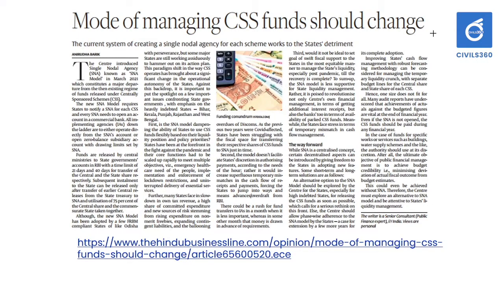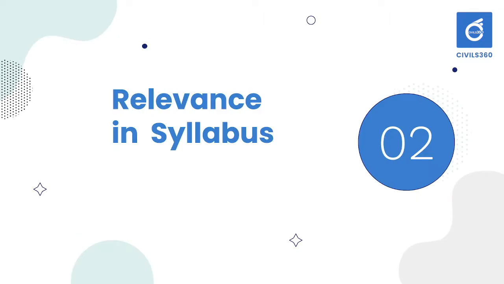And the second one, the mode of managing CSS funds. This is also very important. This is related to how centrally sponsored schemes should be funded and managed. For that, the central government has initiated an idea known as the single nodal agency. This topic is related to that single nodal agency. We will discuss it in detail.